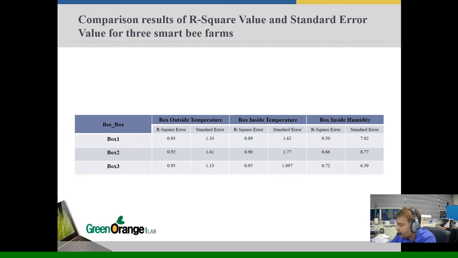For inside temperature, box 3 results is better than other two. And for humidity, box 3 results is better than other two. So after analyzing all results, we can easily say that farm 3 is giving best prediction results among 3 farms.